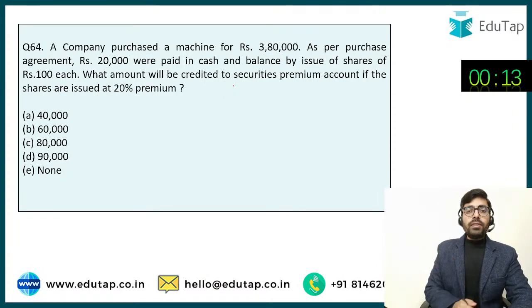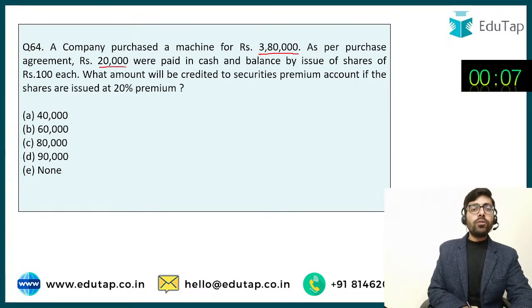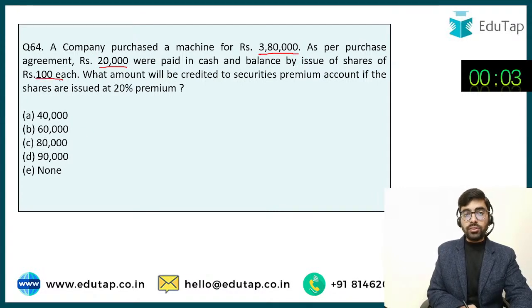A company purchased a machine for rupees 3,80,000. As per the purchase agreement, rupees 20,000 were paid in cash and the balance by the issue of shares of rupees 100 each. What amount will be credited to securities premium account if the shares are issued at 20% premium?